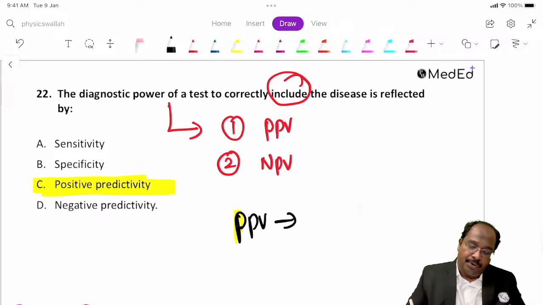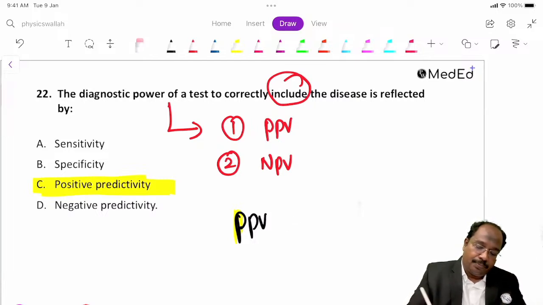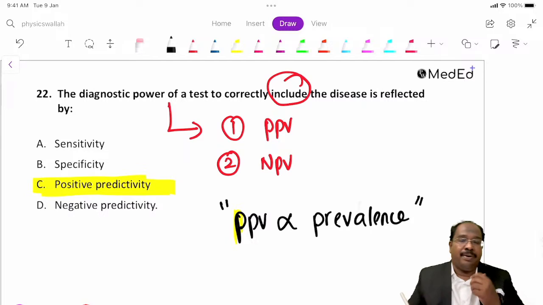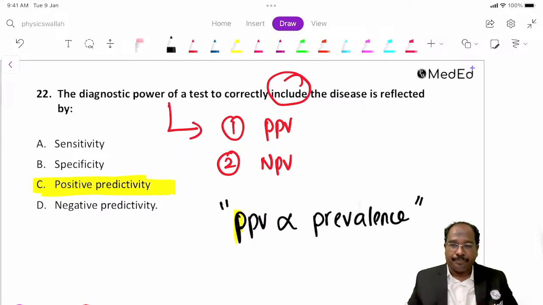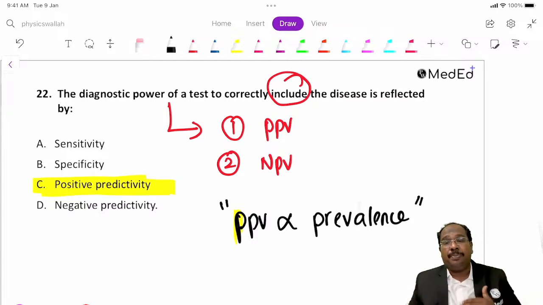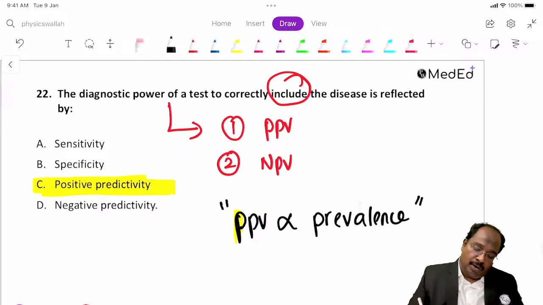So positive predictive value is directly proportional to prevalence. More the prevalence, better the test. As the prevalence increases, the positive predictive value will increase.